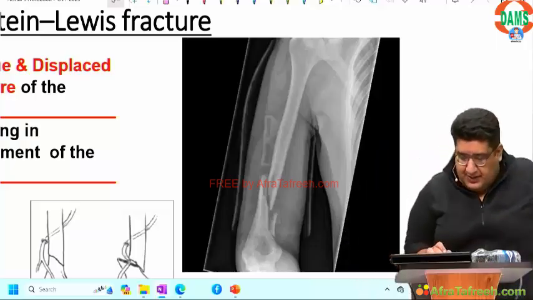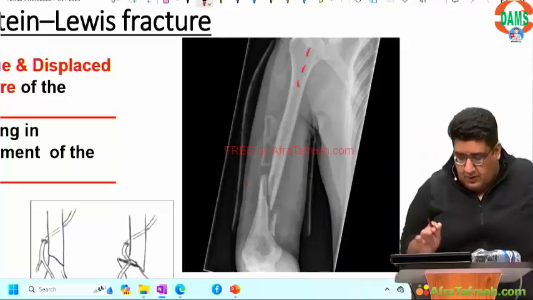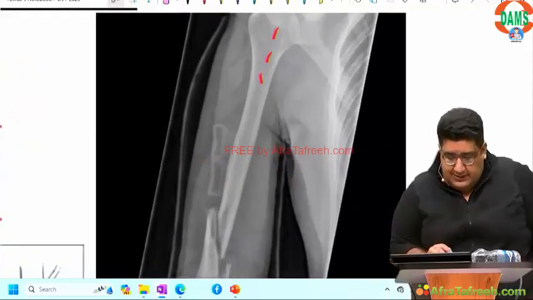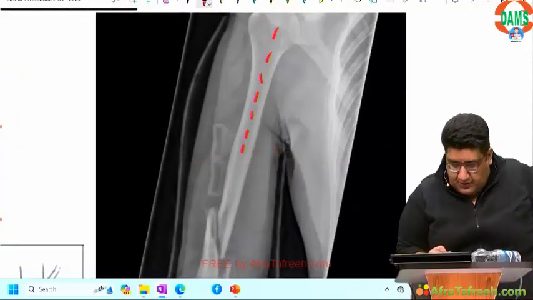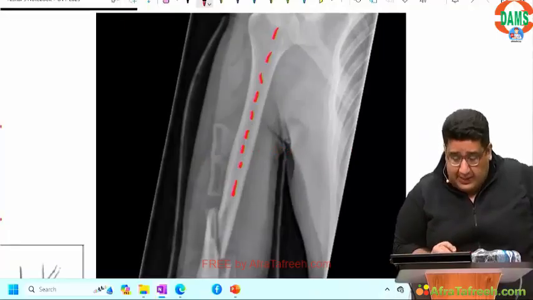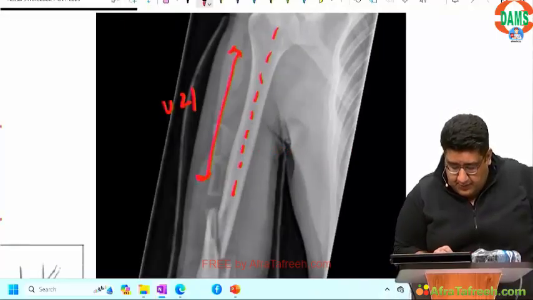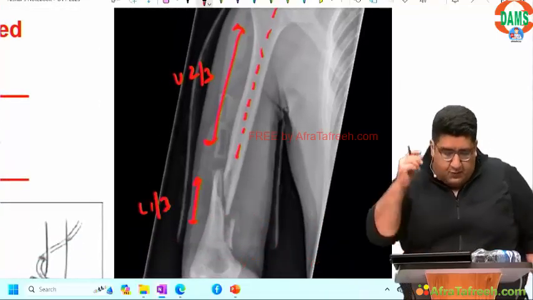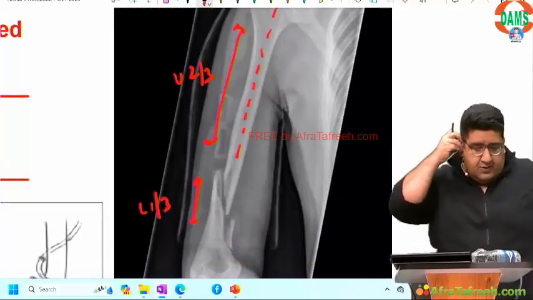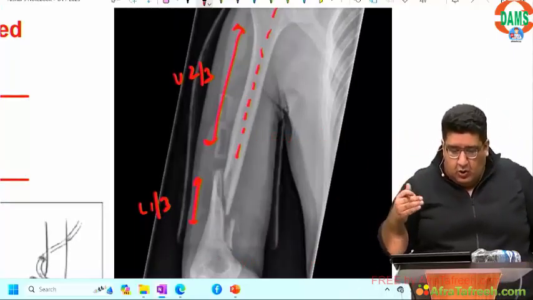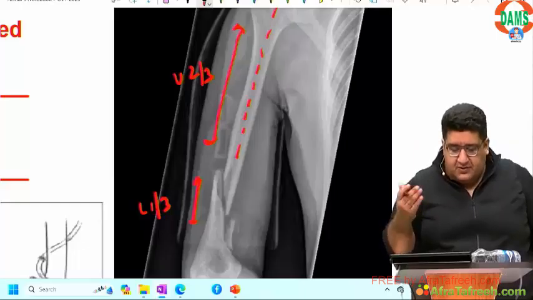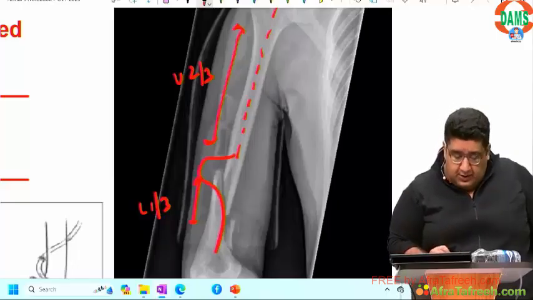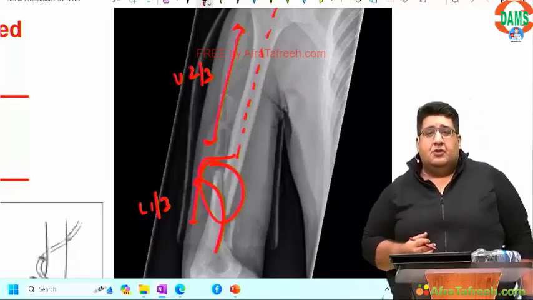So this is the radial nerve which is running, although it is very stupid to make radial nerve with red color, but sorry. So radial nerve is running on the posterior surface of shaft of humerus at the junction of upper 2/3 and lower 1/3 of shaft of humerus. At this junction, radial nerve crosses from posterior to anterior, from the lateral side. If you have a fracture over there, that is called as Holstein-Lewis fracture.